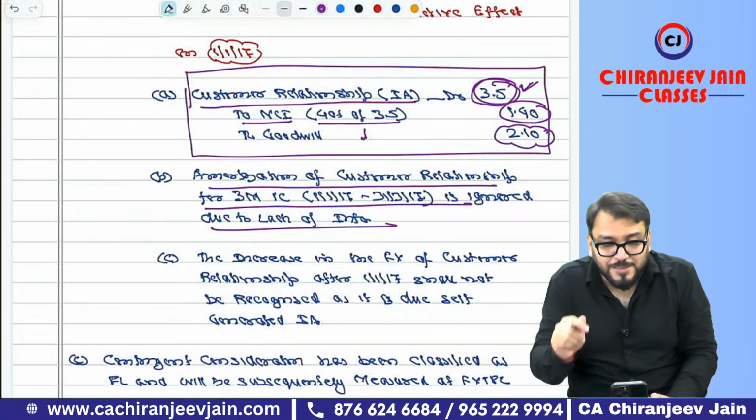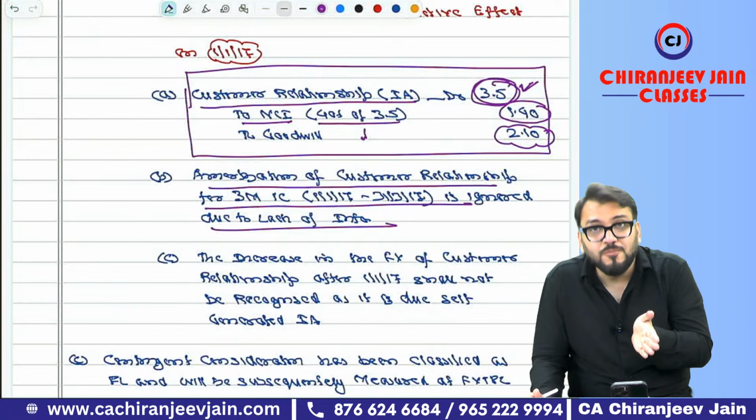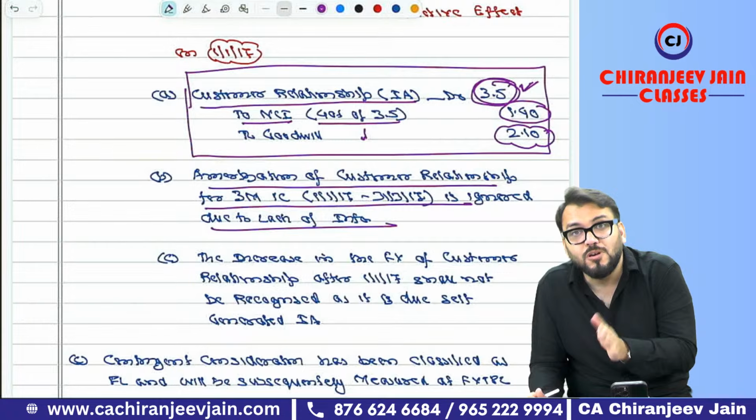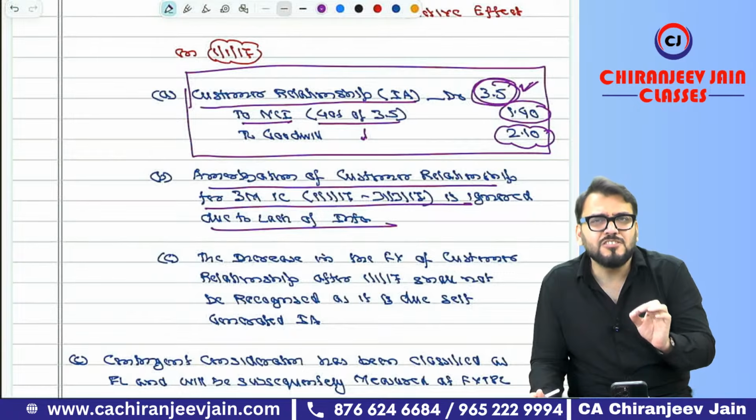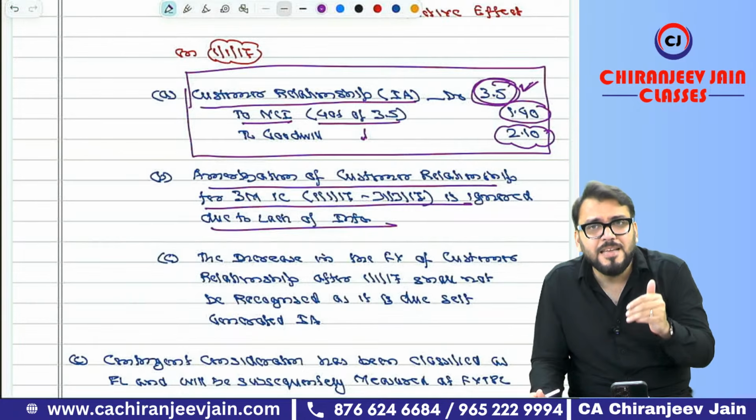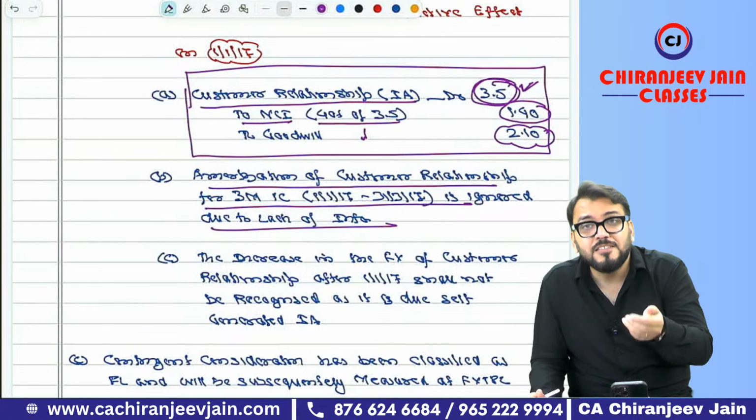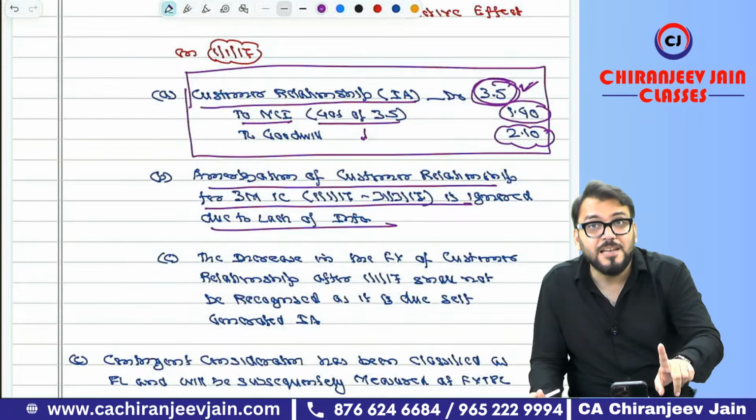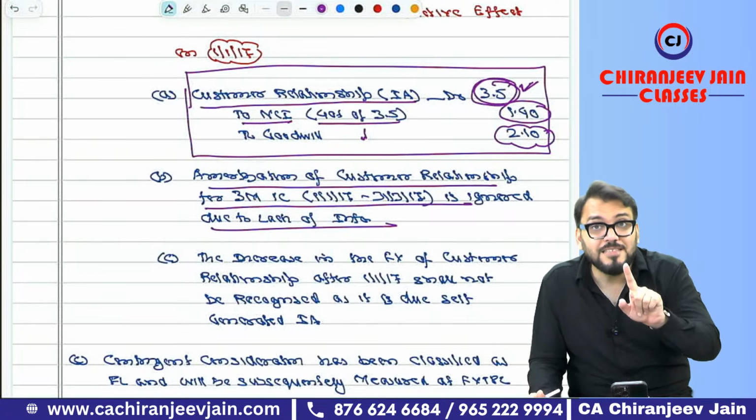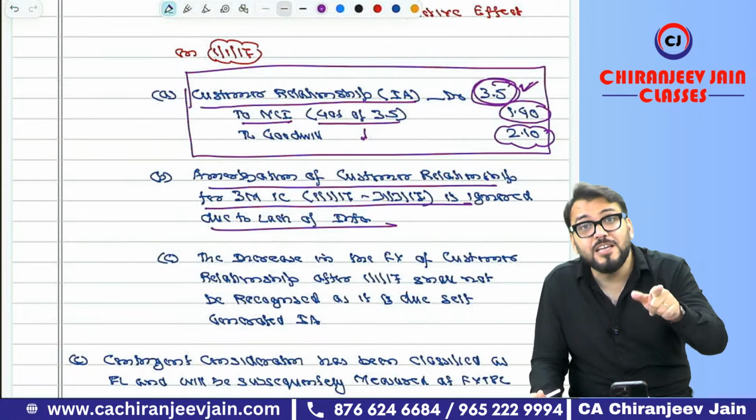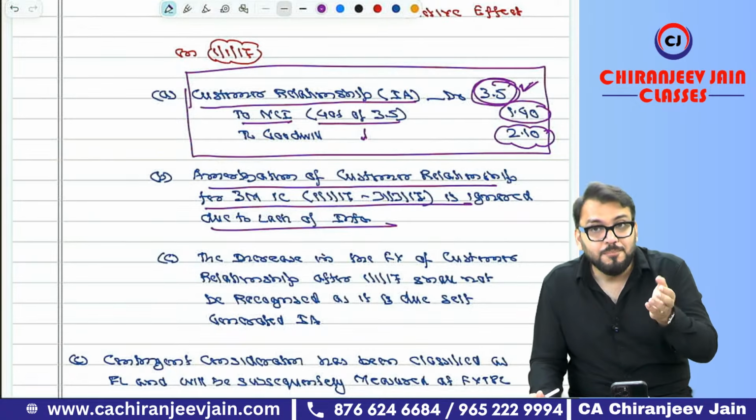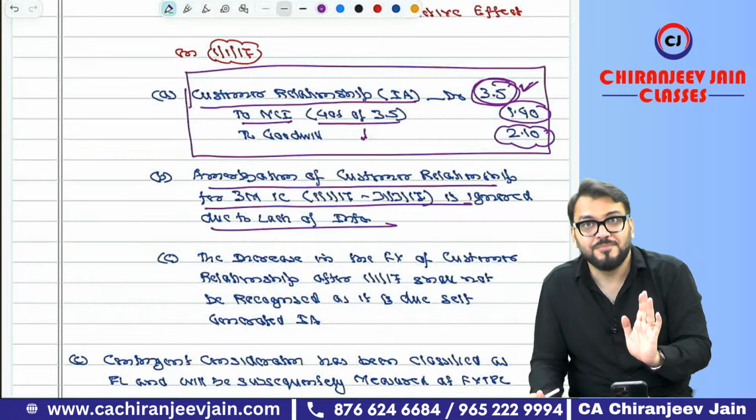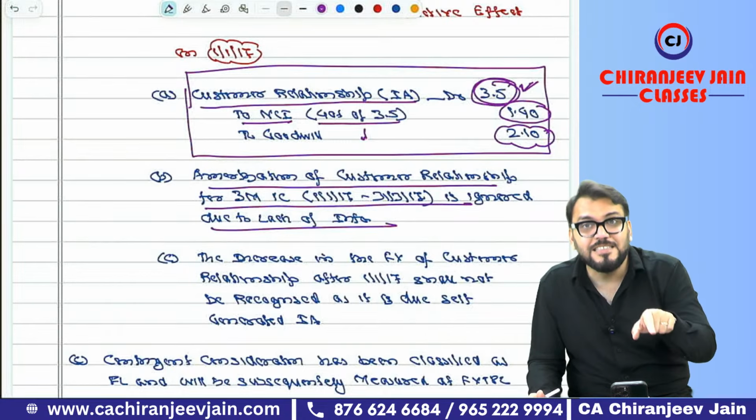Now, one more point has been given in the question: from 1/1 to 31st March, it has increased from 3.5 to 4 crore. Whatever increase there is in the customer relationship is because of self-generated customers, and that cannot be recognized as an intangible asset, even though we have opted for the revaluation model. If a new customer has come, that is a self-generated customer, so it cannot be recognized as an intangible asset.